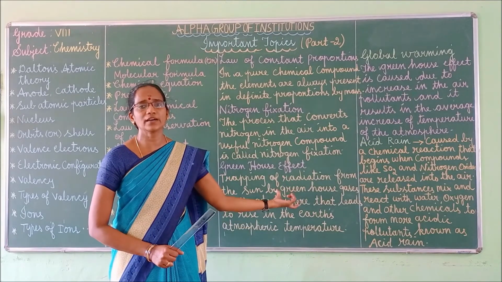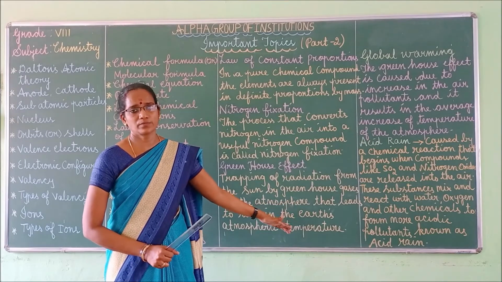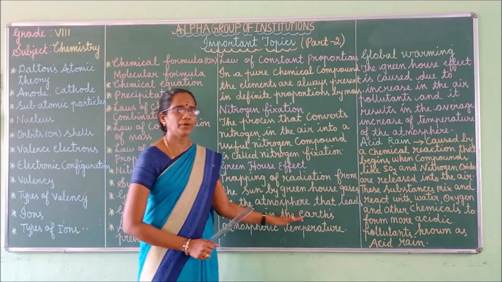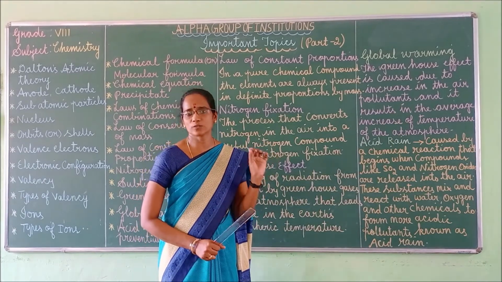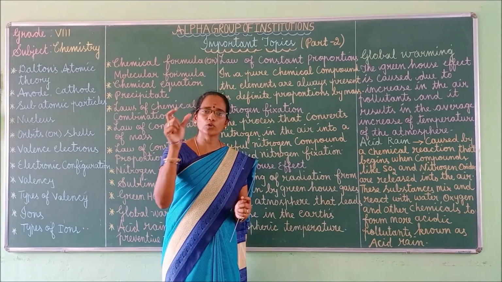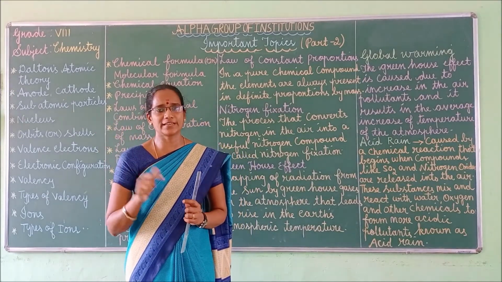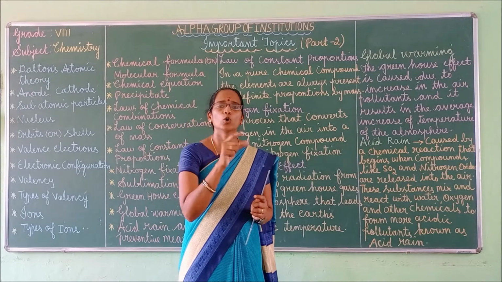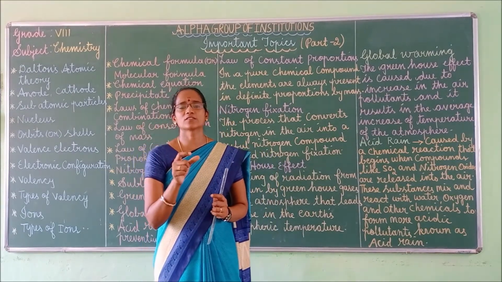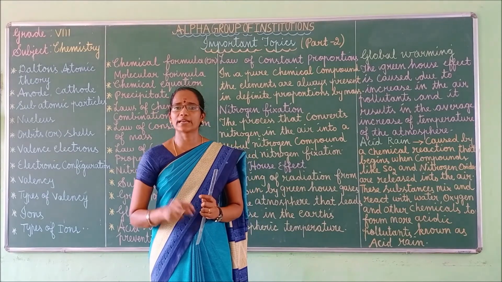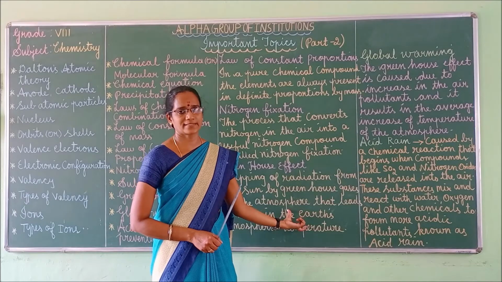This one you will get in the 1-mark question. A 1-mark question definitely will come. The greenhouse gases you should remember. Minimum 2 or 3 greenhouse gases you should write. Chlorofluorocarbon, in the bracket you should mention CFC, all in capital letters. Methane gas is also one, and nitrous oxide gas also. You can give these as examples for greenhouse gases.